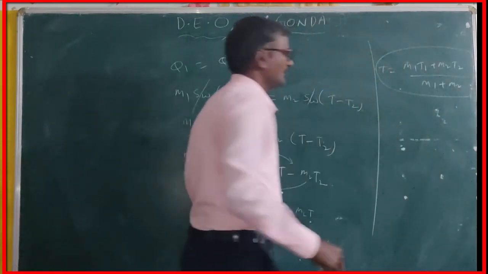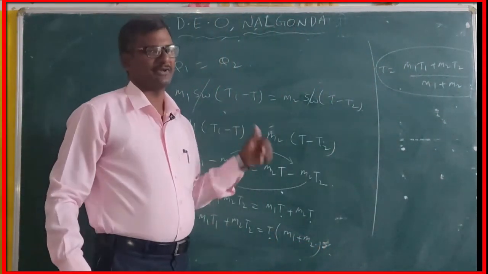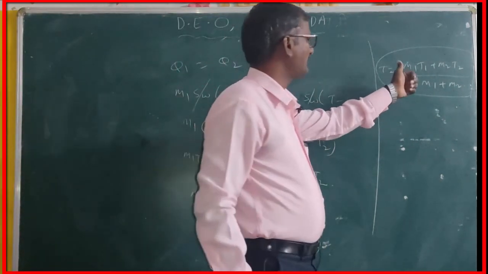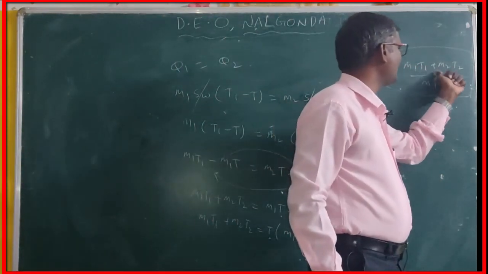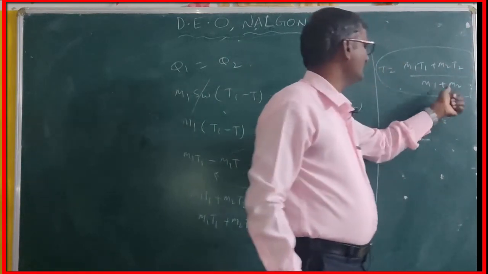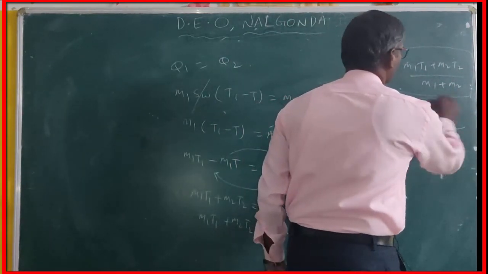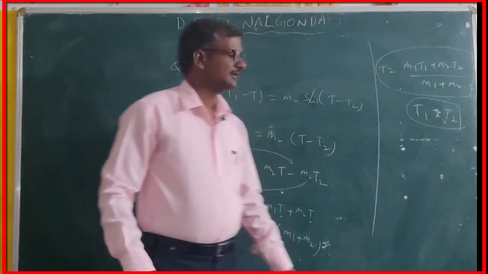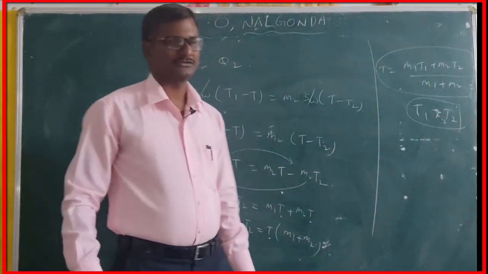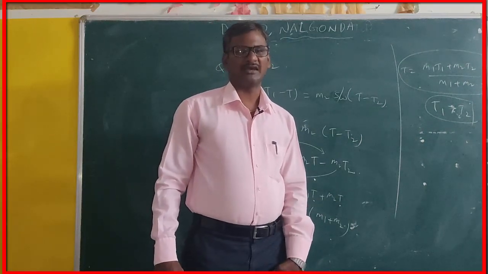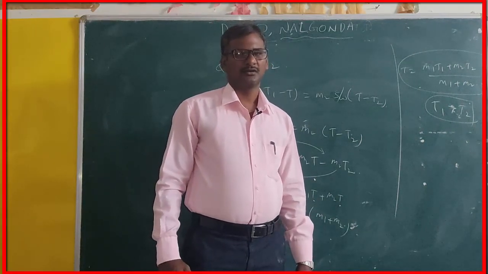This can be recalled as the mixture temperature. The mixture temperature can be calculated by the help of this formula: M1 T1 plus M2 T2 by M1 plus M2. But the condition is that T1 is greater than T2. In the following videos we are going to discuss condensation, evaporation, boiling, melting and so on.